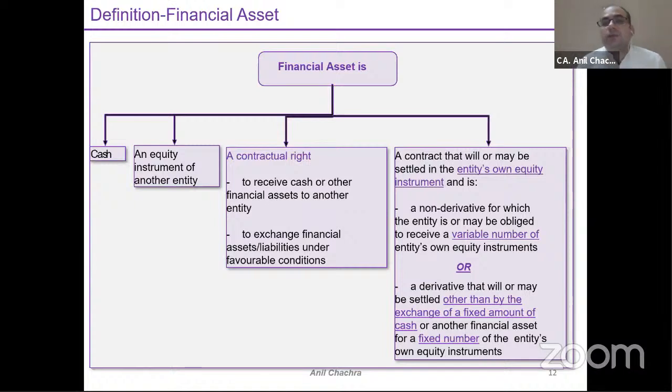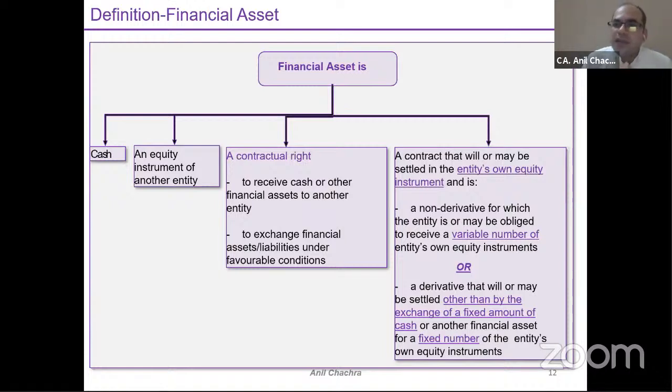The third thing might be that you will settle your financial assets not by cash, not by bank, but by other instruments as well. Just as we discussed in the financial liability part, where you will issue the shares, it might be that in case of financial assets, you will receive the shares, right? The content is the same, the intention is the same. So in case of the financial assets, the contract may be settled in the entity's own equity instruments, the same thing.